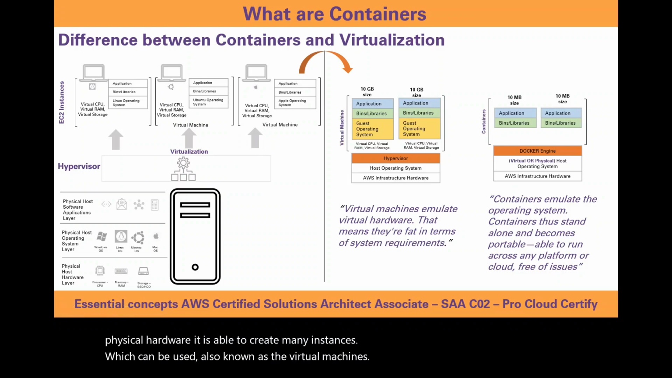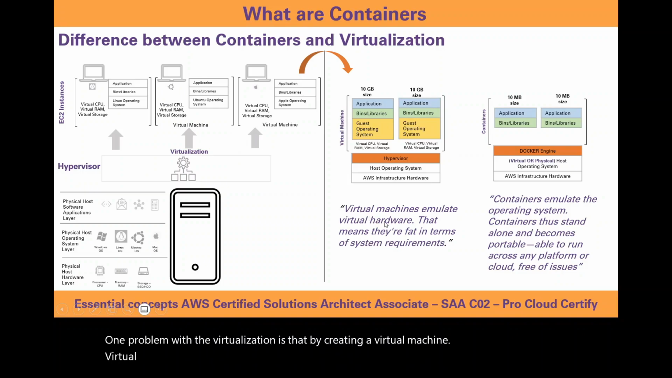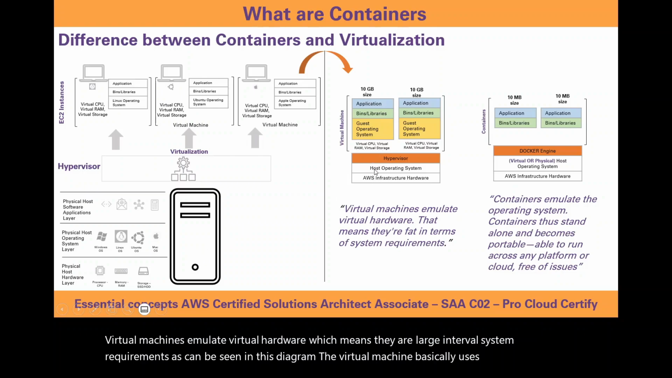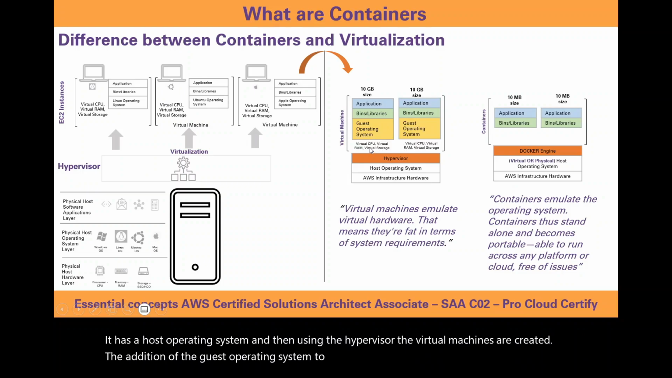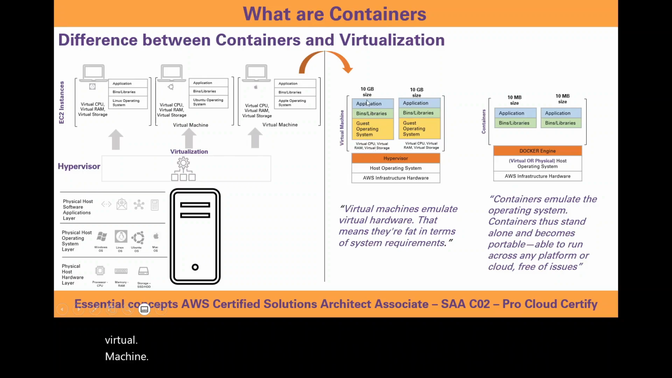Now, one problem with virtualization is that virtual machines emulate virtual hardware, which means they are large in terms of system requirements. As can be seen in this diagram, the virtual machine basically uses the AWS infrastructure hardware. It has a host operating system, and then using the hypervisor, the virtual machines are created. The addition of the guest operating system to run the CPU, RAM, and storage created by the virtual machine makes this virtual machine large in terms of system requirements.